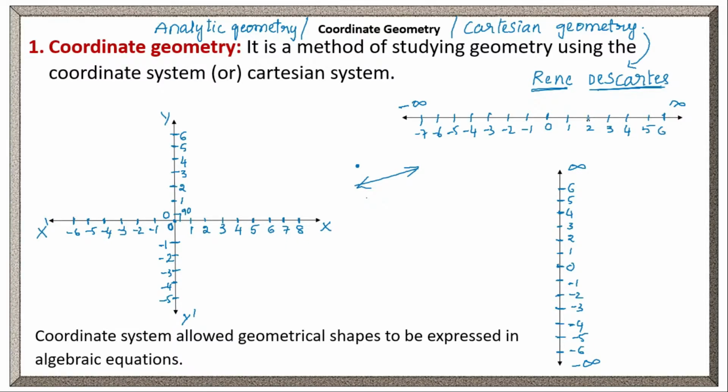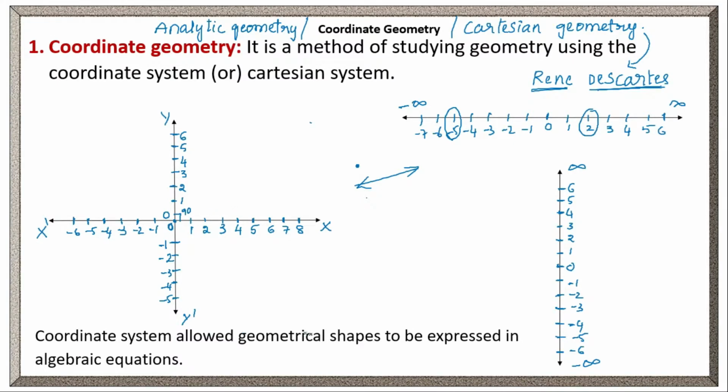Here, to represent any point on a number line we need only one piece of information. Suppose I want to represent 2. So right of 0, 2 I can take. Suppose I want to represent minus 5. Left of 0, 5. Minus 5. Clear? Only one piece of information we need. Whereas in coordinate geometry we have the x-axis and y-axis. To represent a point on a coordinate system we need two independent pieces of information.